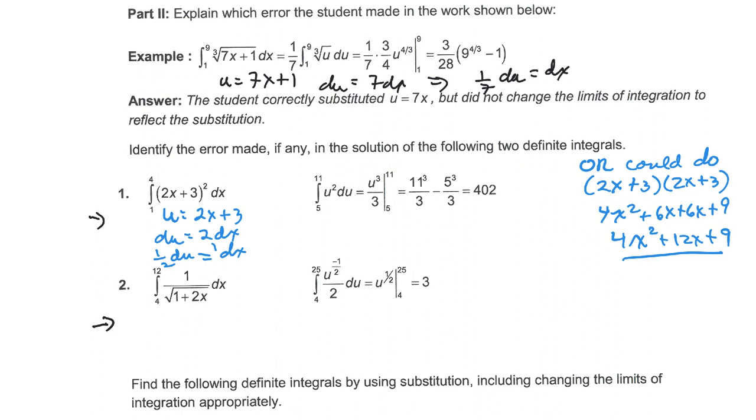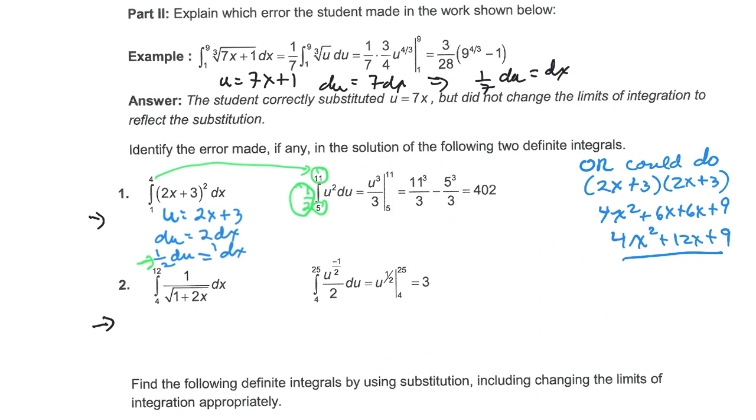All right, what you should have noticed is that the person forgot to put the 1/2 right here when they did the du, so there should have been a 1/2 here. They did correctly change the limits of integration by substituting in, so that part was good. They just forgot the 1/2 in front.